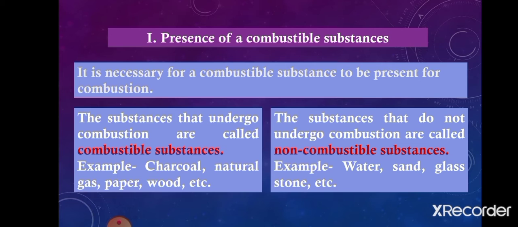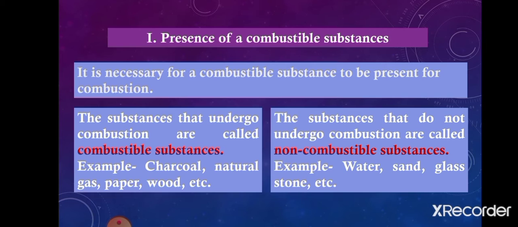Substances can be classified into two types: combustible substances and non-combustible substances. The substances that undergo combustion, that burn in the presence of oxygen, are called combustible substances, such as charcoal, natural gas, paper, wood, etc.